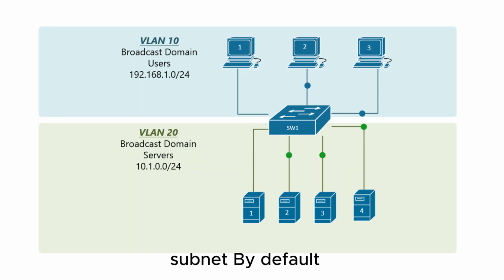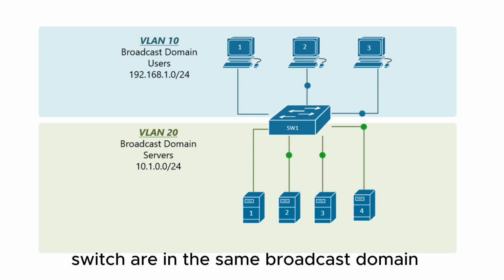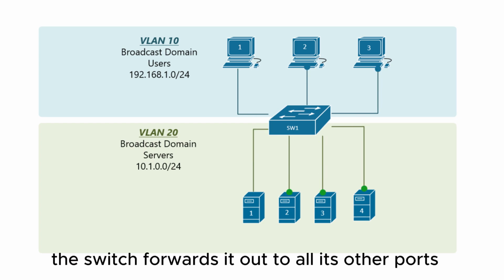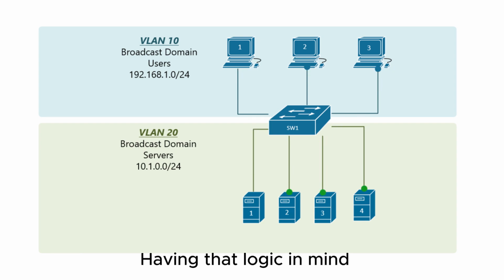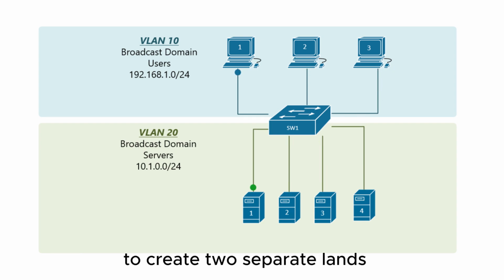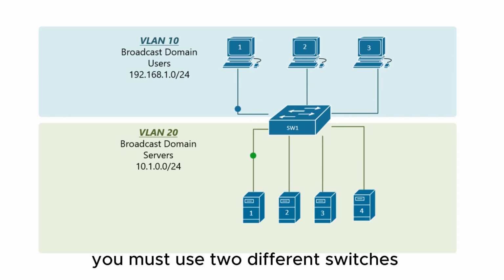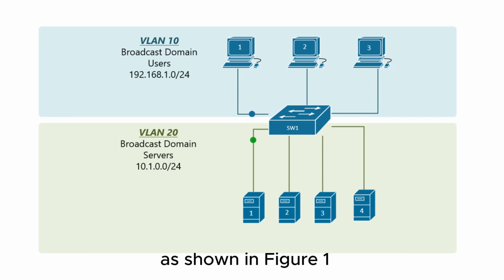By default, all interfaces on a Cisco switch are in the same broadcast domain. Therefore, when a broadcast frame is received on any switch port, the switch forwards it out to all its other ports. Having that logic in mind, to create two separate LANs, like one for servers and one for users, you must use two different switches, as shown in Figure 1.